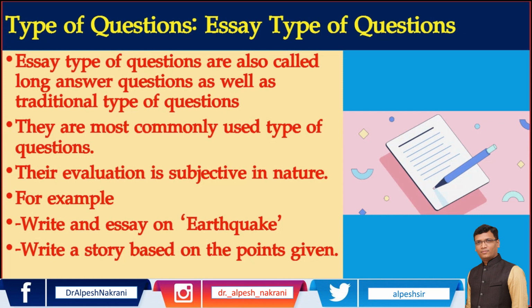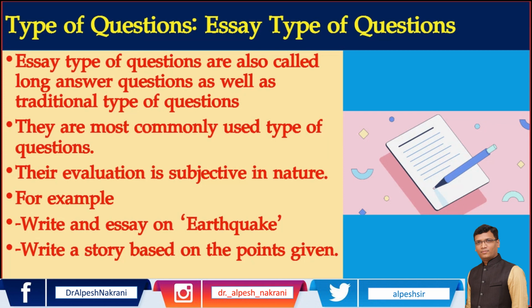But in objective type of question, suppose there is an MCQ. There are four options. B is the correct answer. So person A checks, person B checks, person C checks. B will be the answer. There will be no effect of his mood, his thought, his knowledge, his attitude, his beliefs.